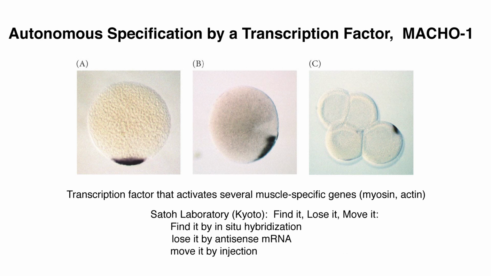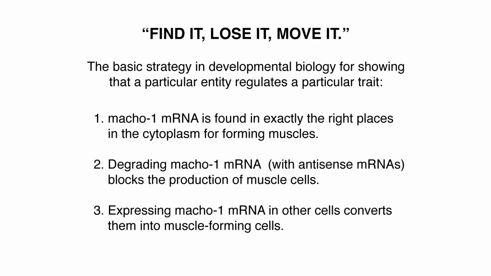Then they got rid of macho-1 mRNA. They degraded it with an antisense mRNA, and when they degraded it, no muscle cells were made. Then they moved it. They expressed macho-1 mRNA in cells that would normally become ectoderm. And these cells became muscle-forming cells. So find it, lose it, move it. They were able to show that macho-1 mRNA made a protein, a transcription factor, which told the genes to make the muscle-specific protein. This is autonomous specification.